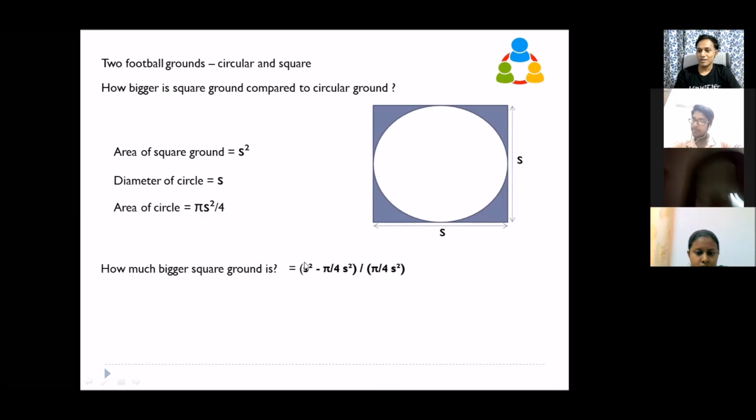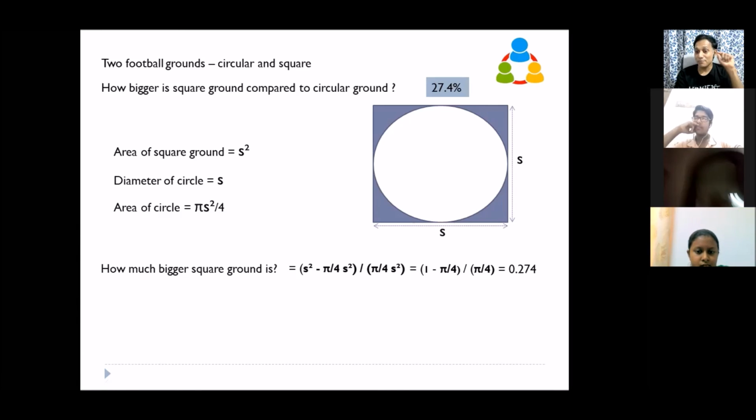Is it not? So S square, S square, everything will cancel. You will get 1 minus pi by 4 by pi by 4. If you resolve it, you will get this value. So what does that mean? That means this square ground is bigger only by 27.4%.